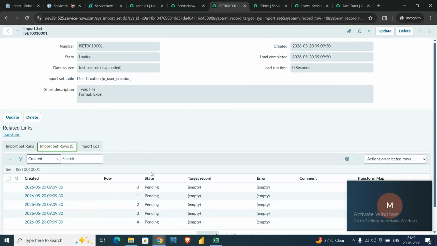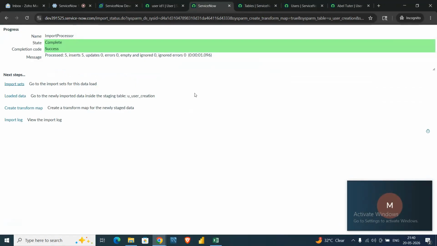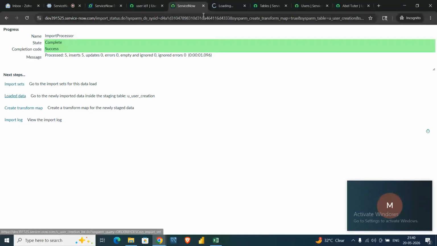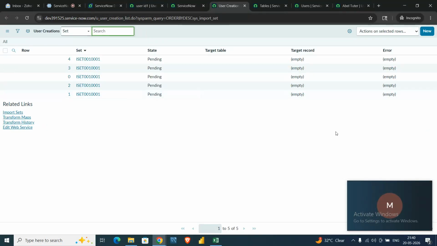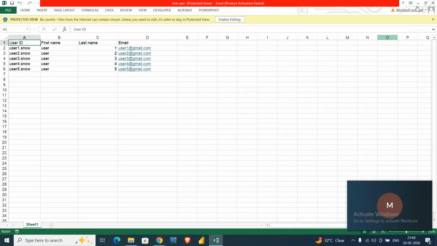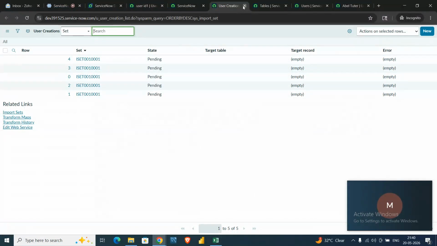Okay, so as of now, we can't read the information which is imported, because ServiceNow follows some security constraint: unless the data is mapped to an original table, like a target table, we can't access the data. That's why it is not readable at the current moment. Okay, so user creation, these are the 5, because we have 5 people in this list. This is why 5 records got created.